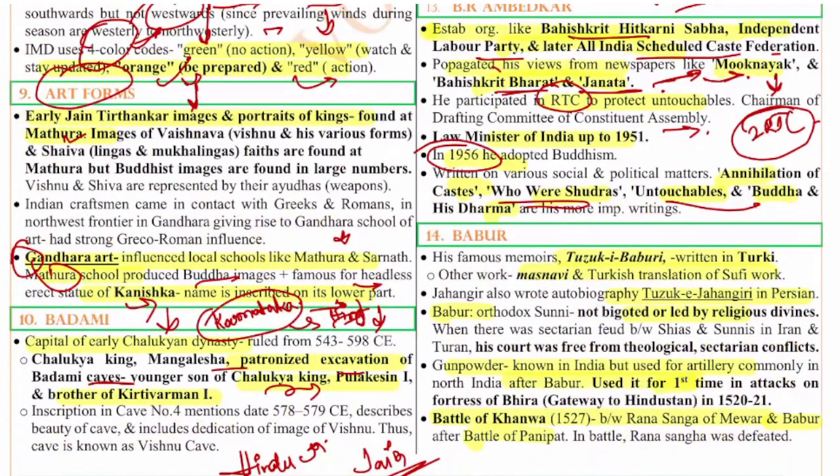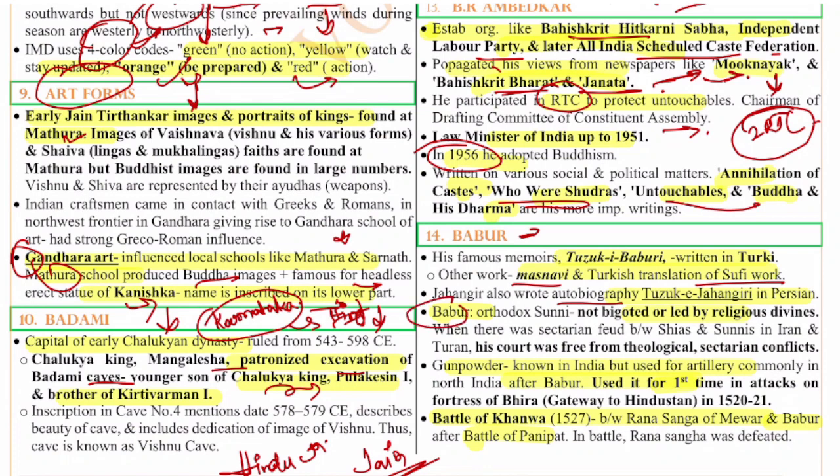Next question is on Babur. So Babur, if you see his famous memoirs, the Tuzuk-i-Baburi, is written in Turkish. Other works, if you see, the Masnavi and a Turkish translation of a Sufi work were there. Jahangir also wrote an autobiography, the Tuzuk-i-Jahangiri, in Persian. This is an important work.